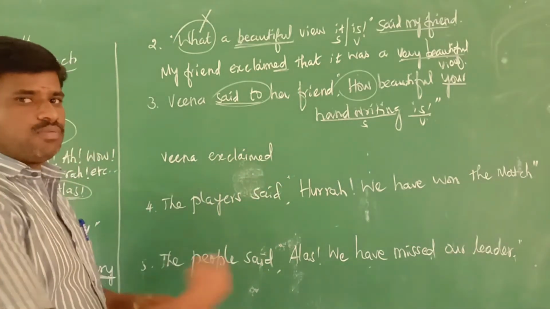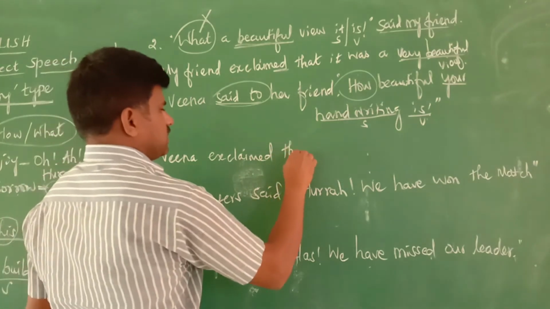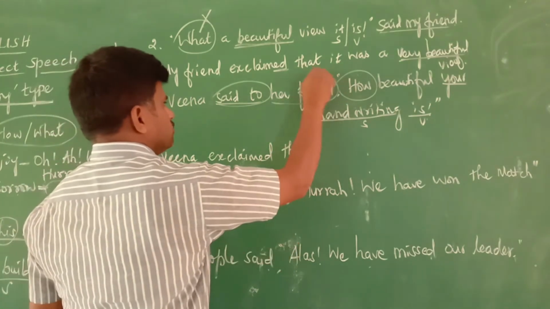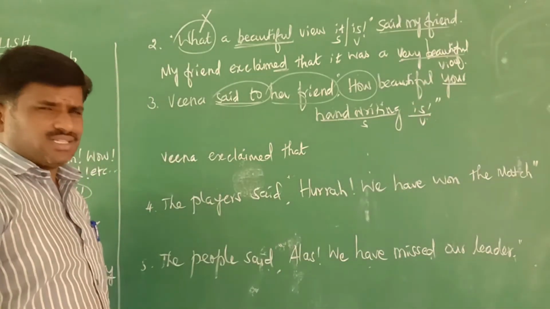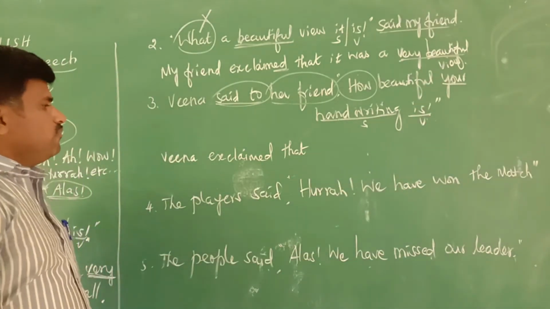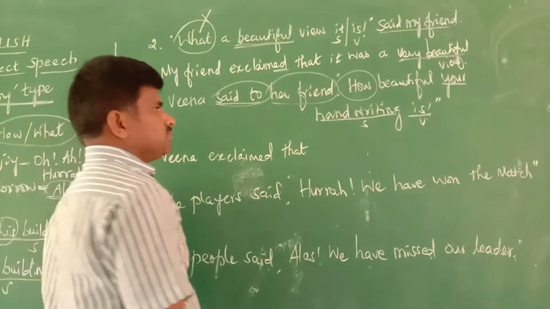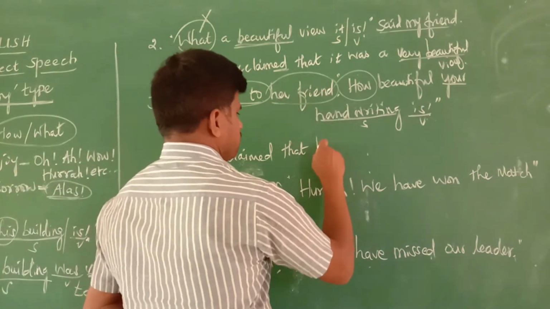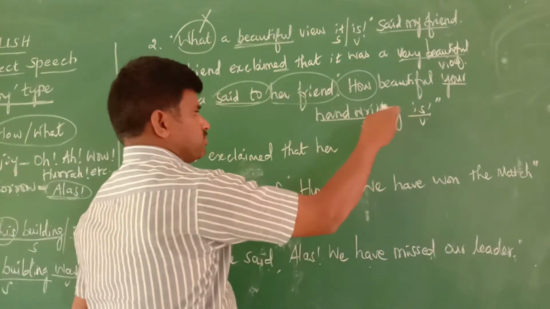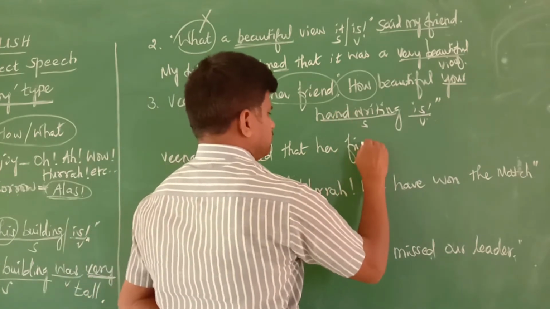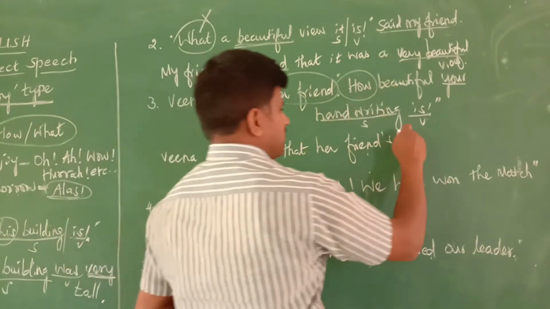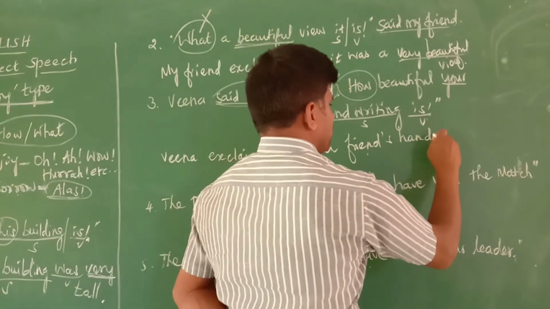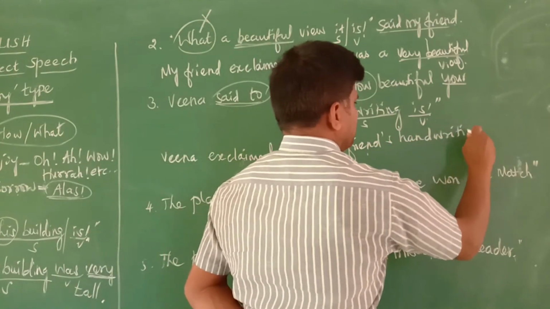After "exclaimed," use the conjunction "that," because I am changing "your" into "her" in this place. Subject, that's nothing, it's very simple. Veena exclaimed that her friend's handwriting. Now after that, the subject you should write: her friend's handwriting.